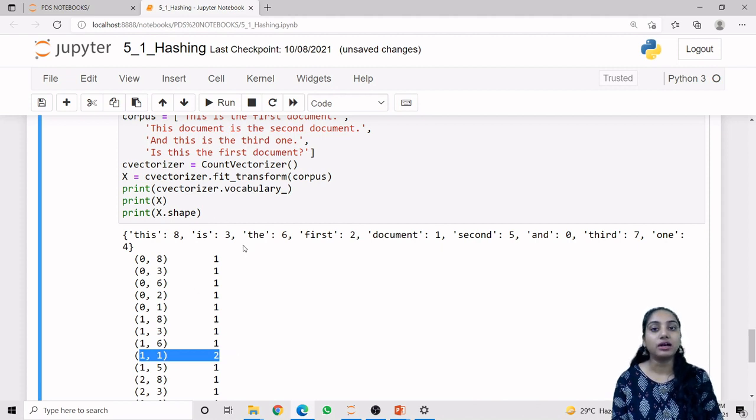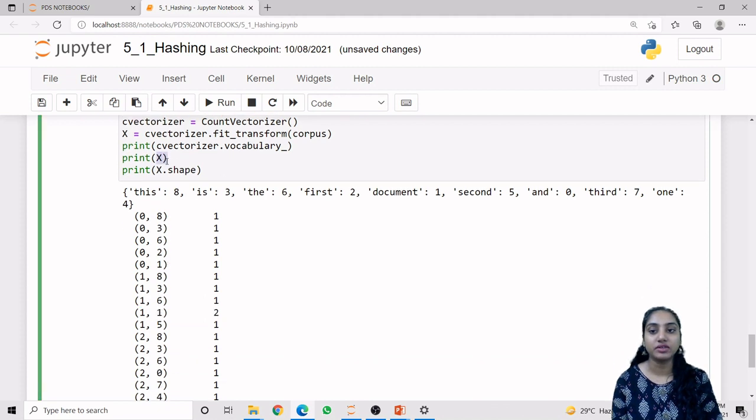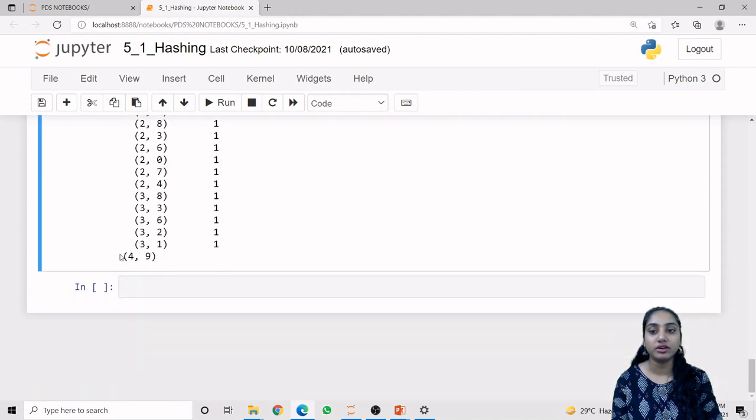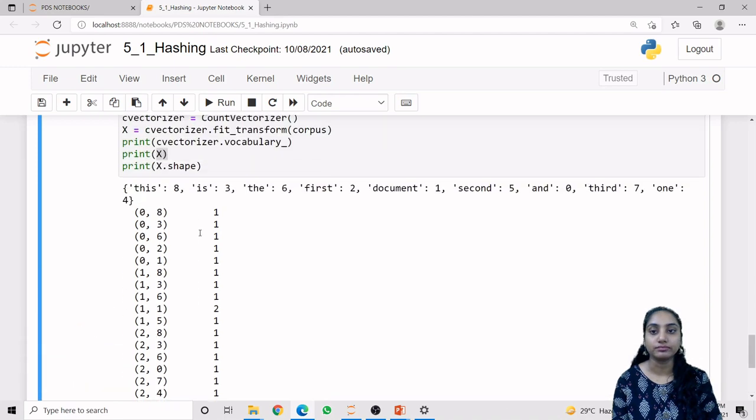So ultimately the count vectorizer returns the frequency count of a particular word in a particular document in a matrix format. So this is our representation of X, this is our representation of the vocabulary, and this is the output of our shape: total number of words and total number of documents.